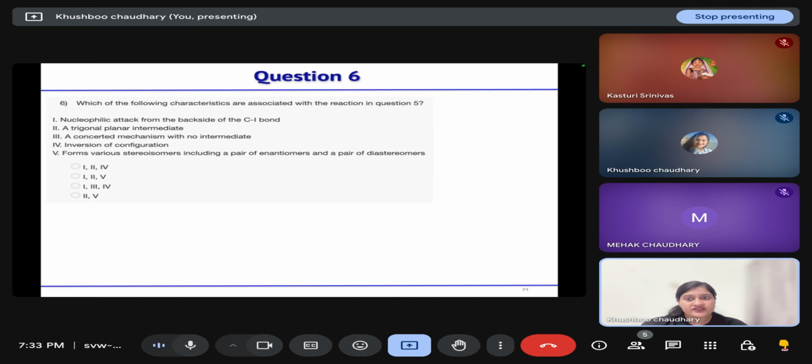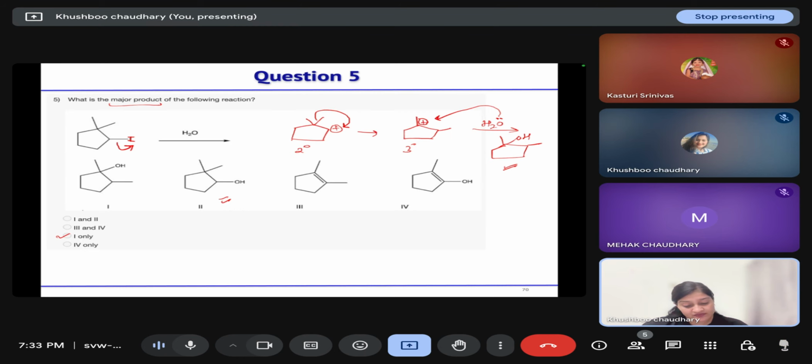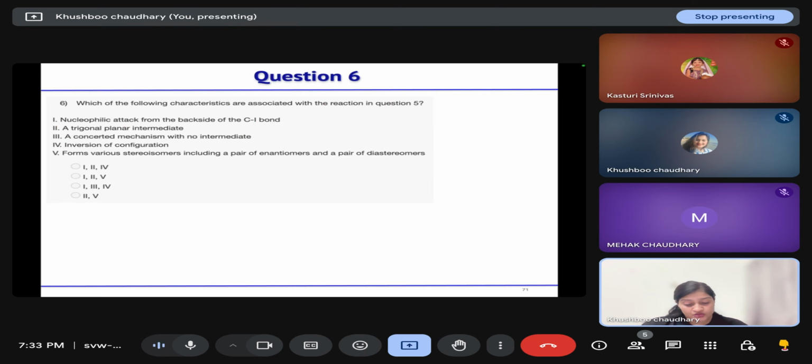Next is, which of the following characteristics are associated with the reaction in question 5? In the previous reaction, this is a type of SN1 reaction. So does the nucleophile attack from the backside?